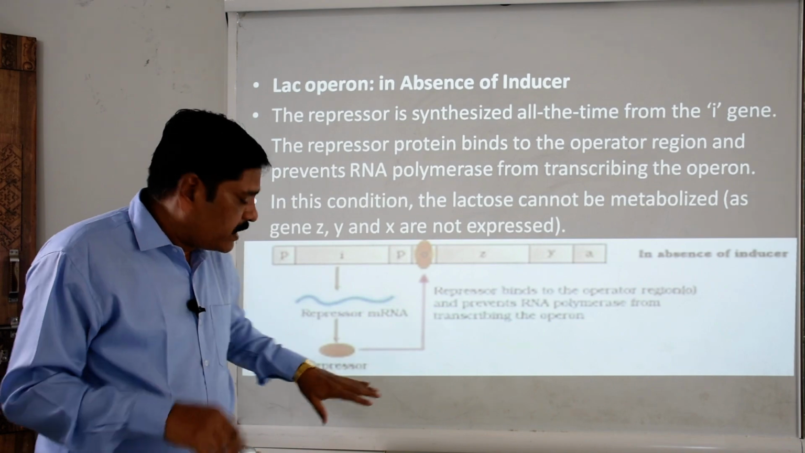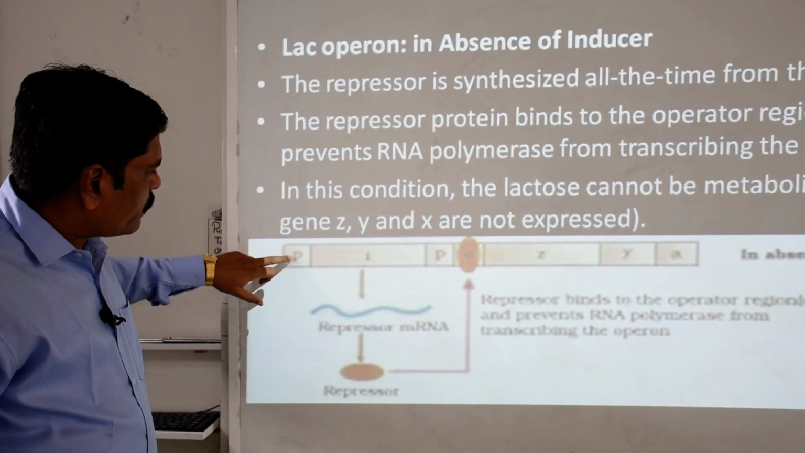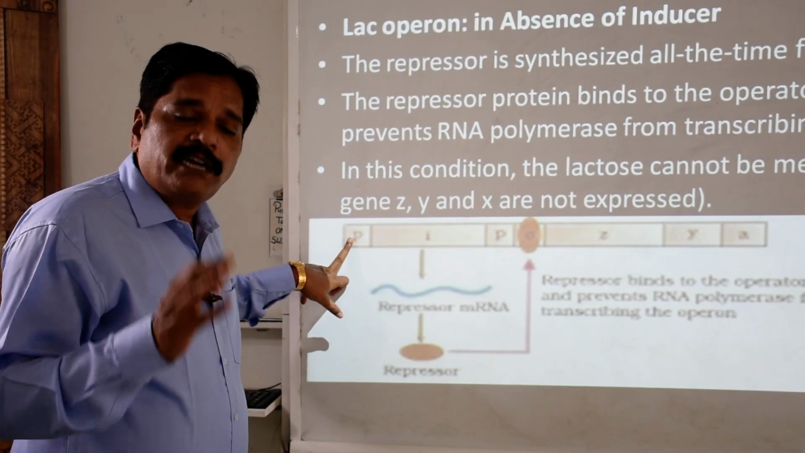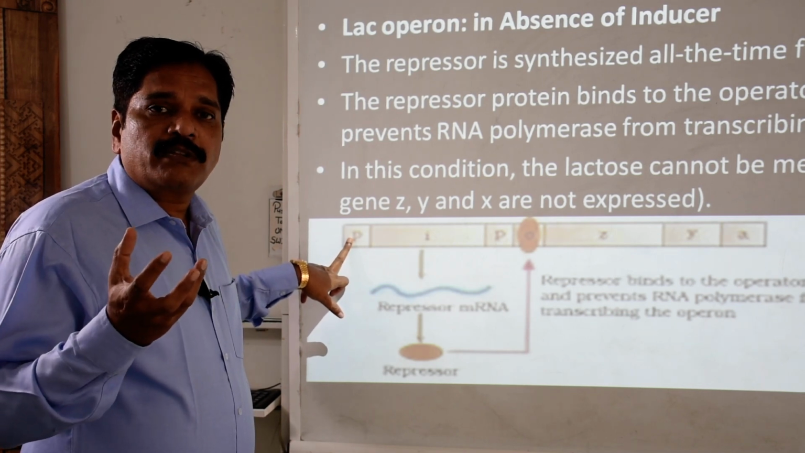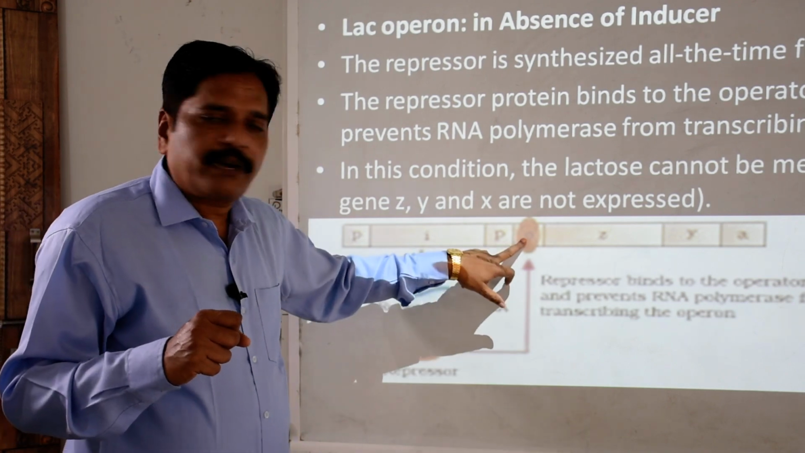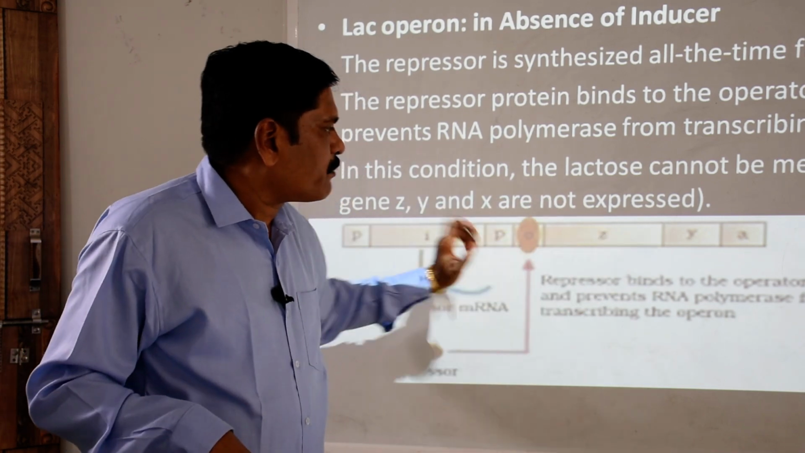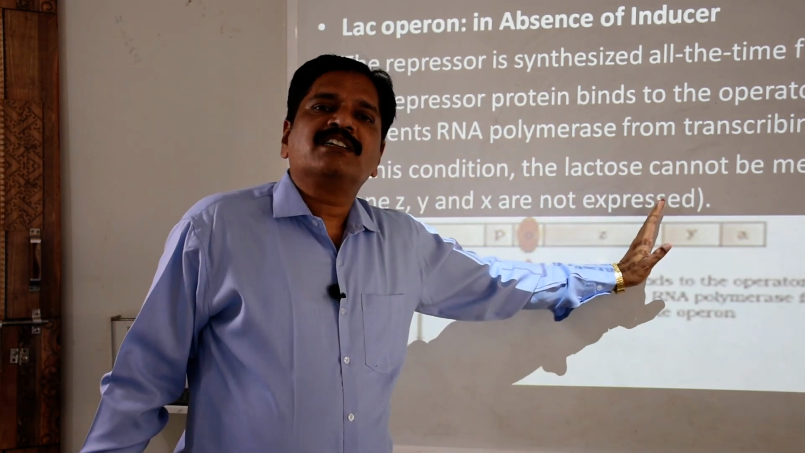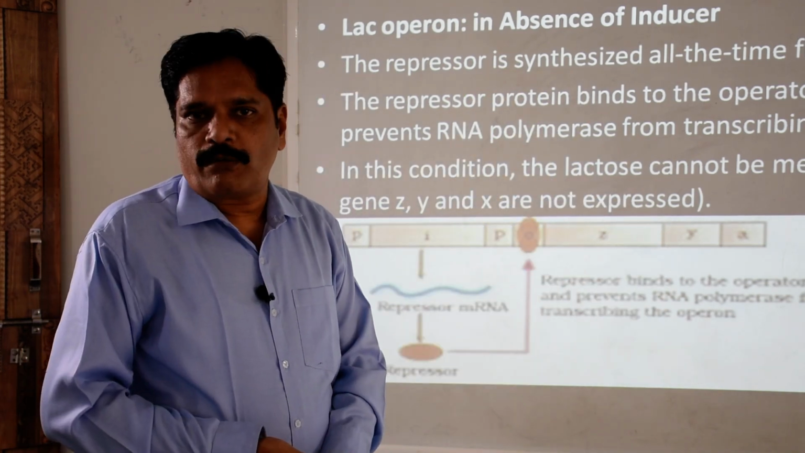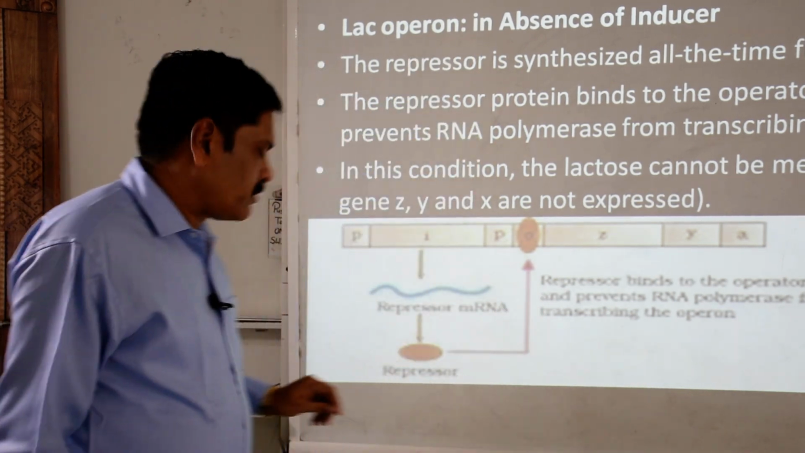If lactose sugar is absent in the surroundings, then in this operon the regulator gene will produce the repressor protein, which binds to the operator gene, and the operator gene blocks the passage of RNA polymerase to the X, Y, Z structural genes. So no enzyme will be produced and no further metabolism will be observed. So in the absence of lactose sugar, there is no metabolism or catabolism.